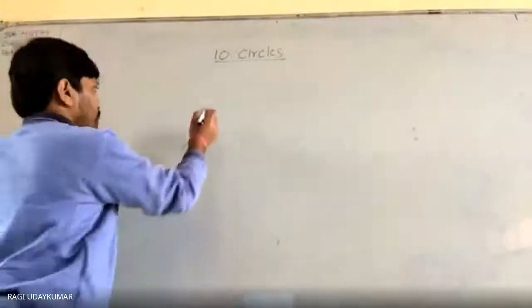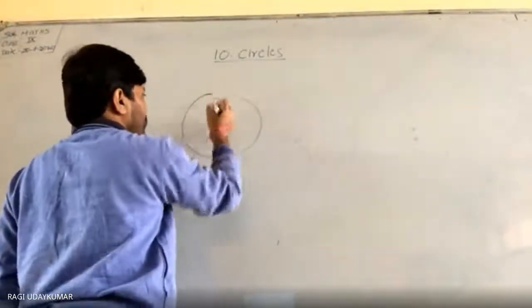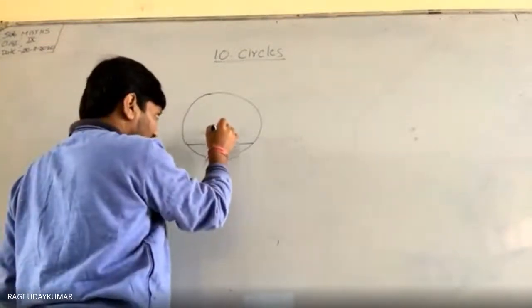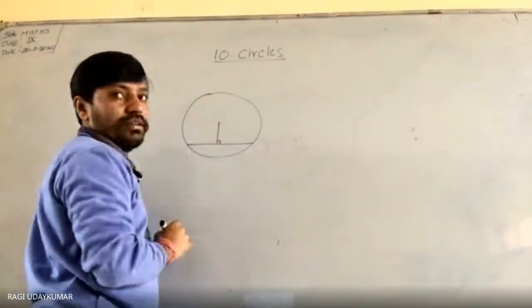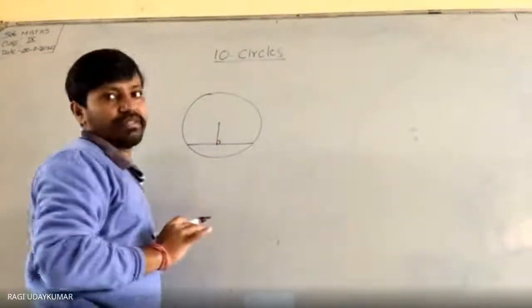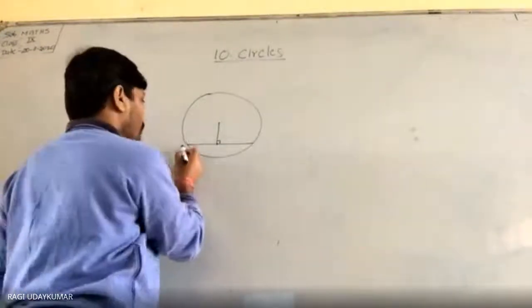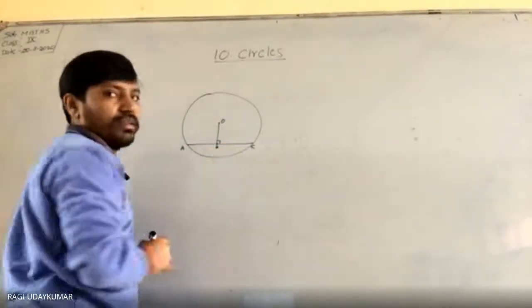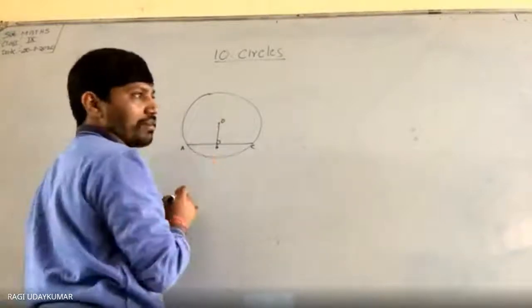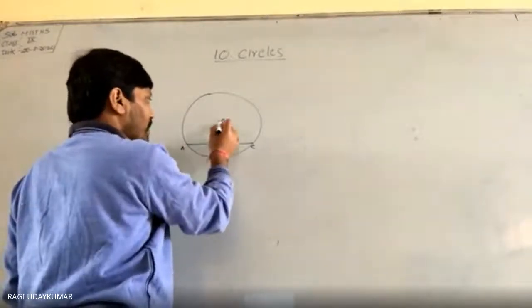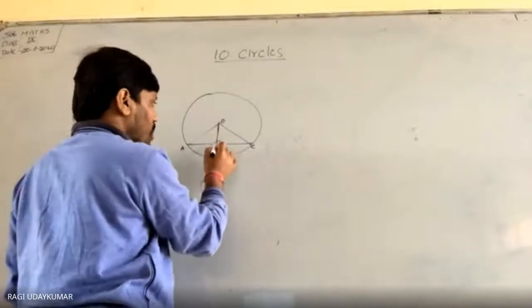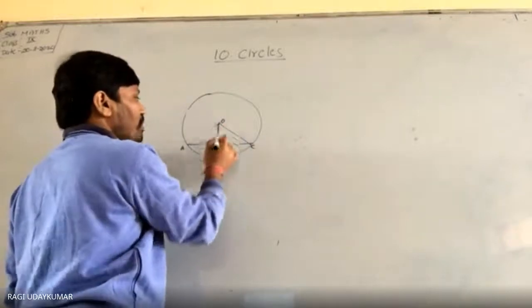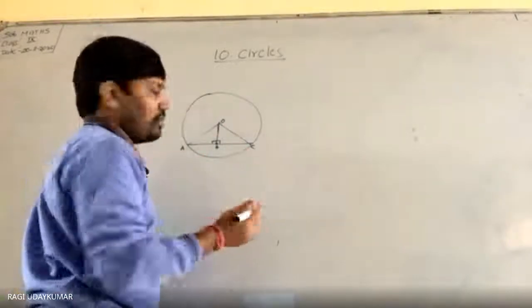The first thing is that if you draw a perpendicular line from the center of the circle to any chord, ये perpendicular draw कर लिया, then it divides the chord into two equal halves. That is one property. How do you prove this? This is the center, you consider this C and this B. We have drawn the perpendicular. These two are equal, and this is common. By RHS congruency, triangles OBA and OBC are congruent. So AB equals AC.